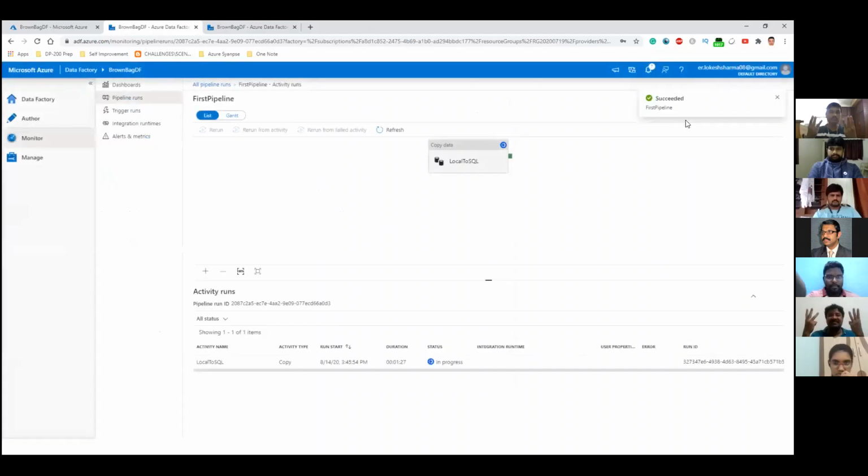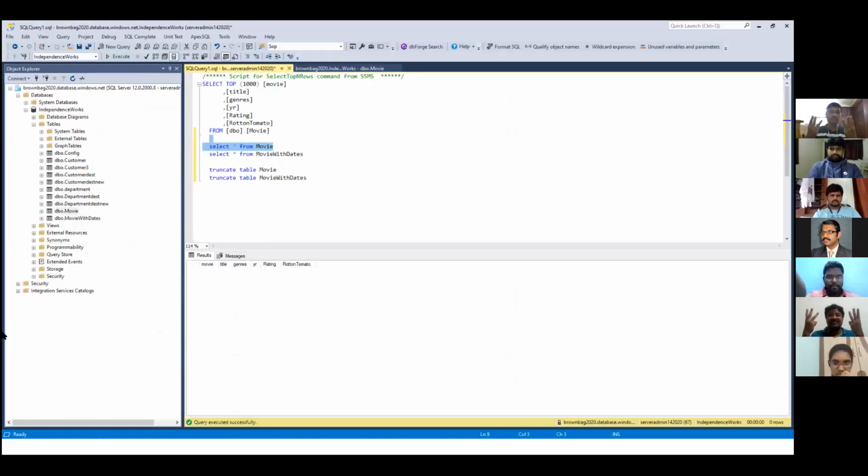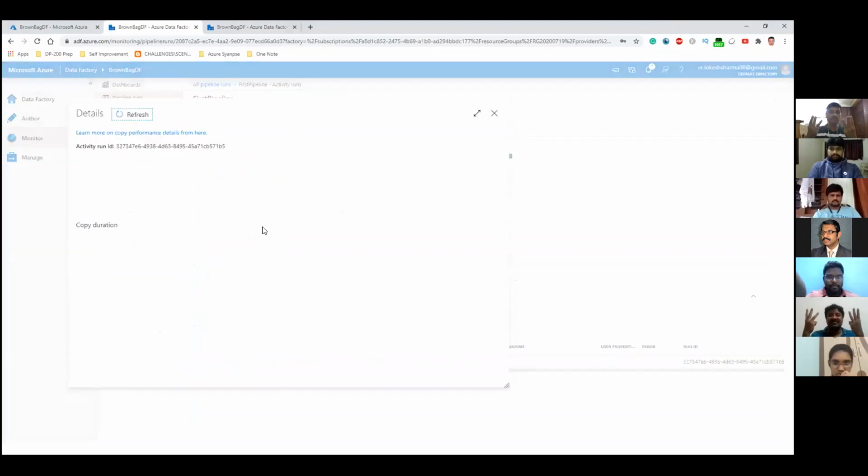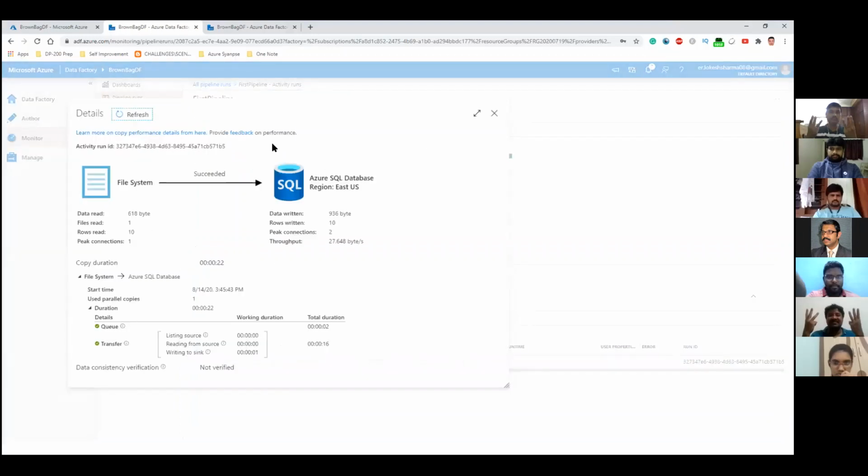Okay, sure. Cool. So the pipeline has been executed successfully, which means that we would expect the data to go into our target table. So let's check that. But before we do that, let's see what we have in the details window. Again, the same thing. The throughput that we were seeing when the pipeline was running was 10 bytes per second, but I think this throughput is the average throughput, which is 27 bytes per second.